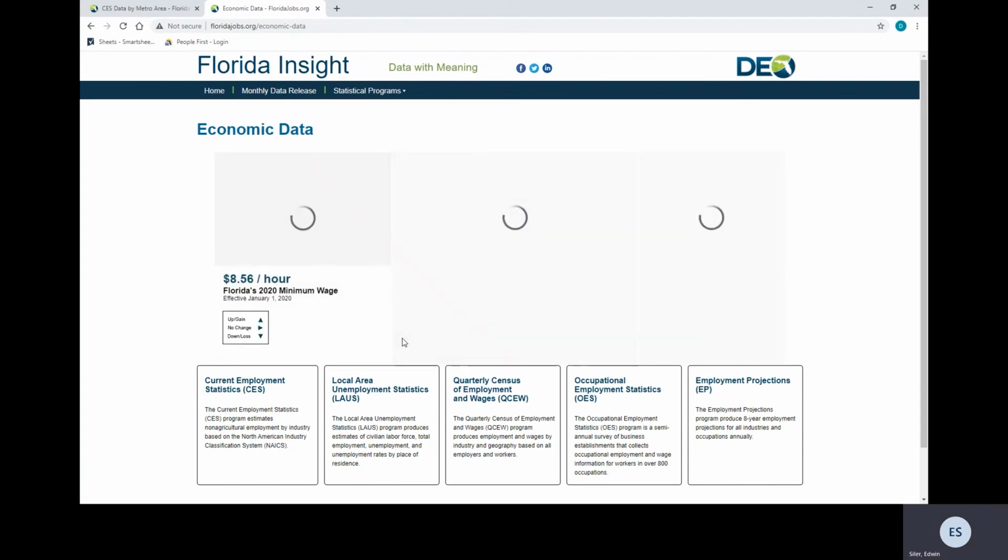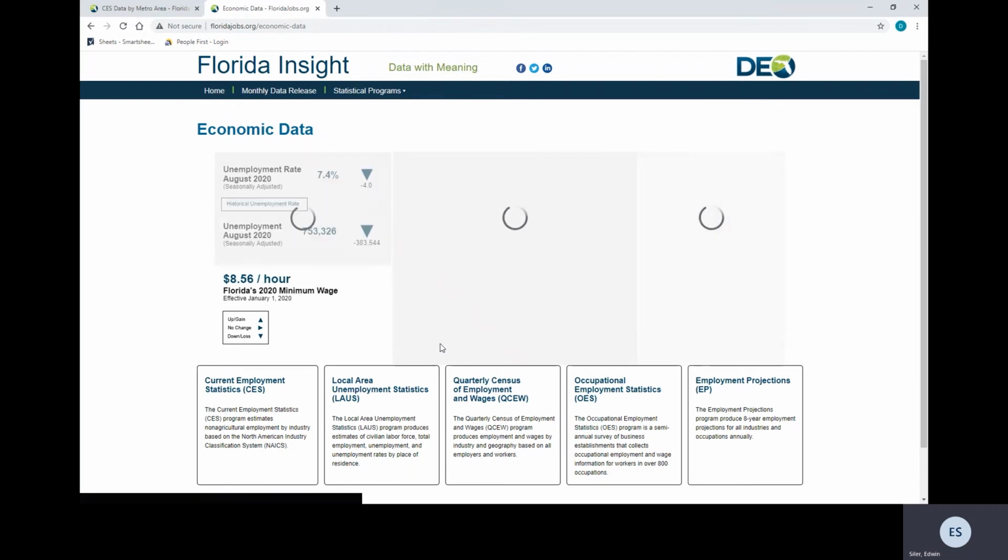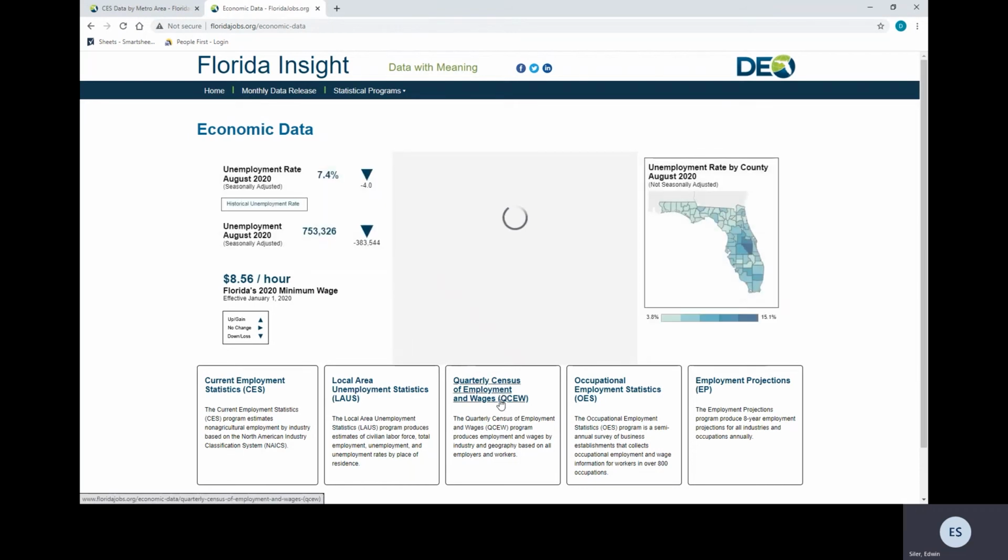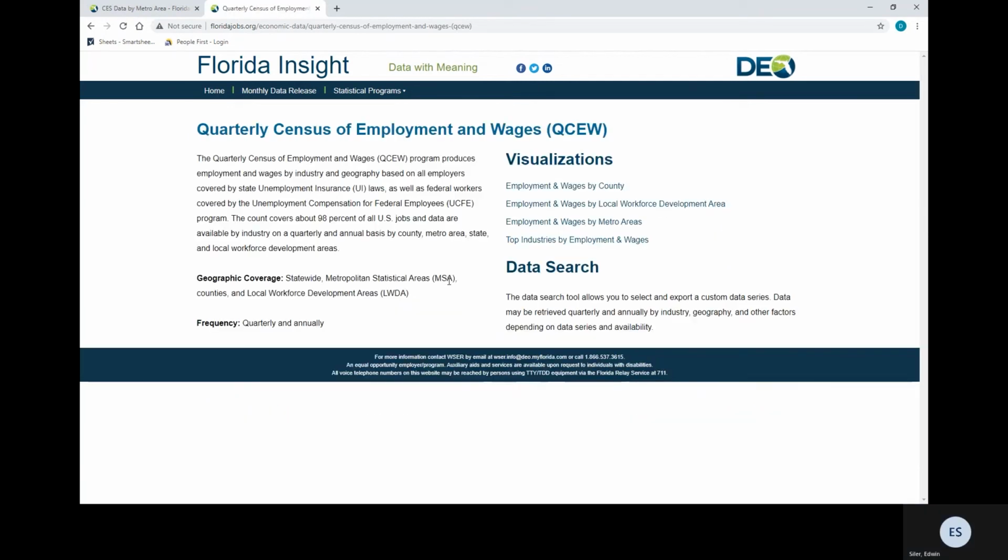Another statistical program that I would like to show you would be the Quarterly Census Employment and Wages, which is QCW, as we like to call it. QCW is a program that produces employment and wages by industry and geography based on all employers and workers. We have a data search tool that's very useful, which I will show a little later. This is updated quarterly and annually.